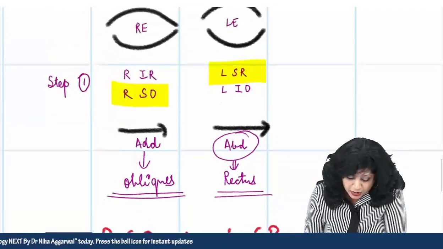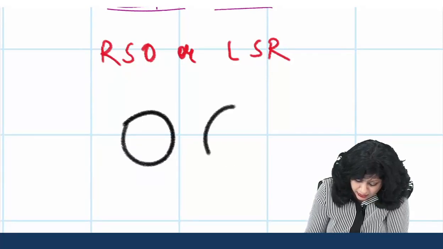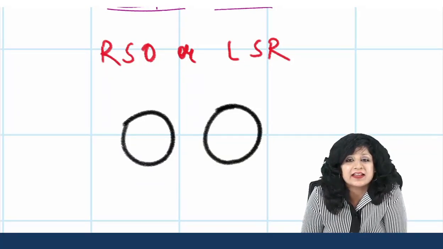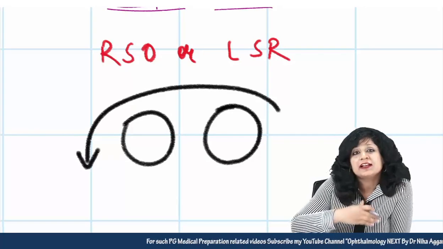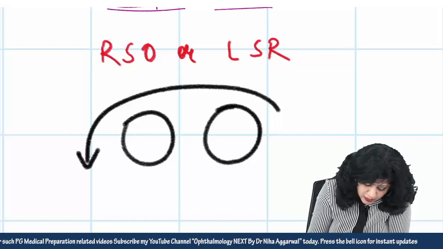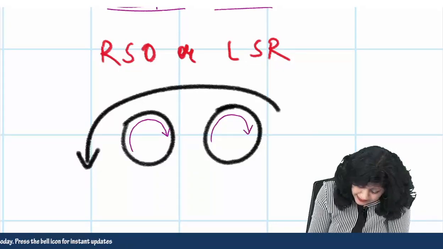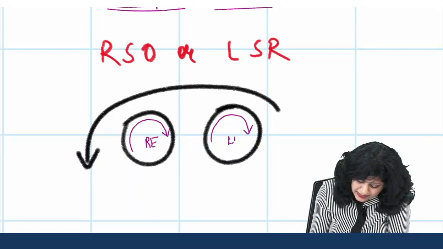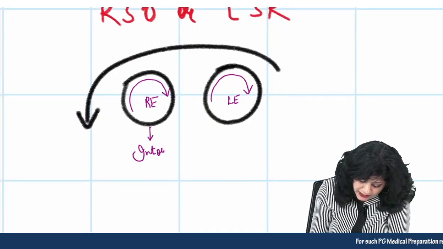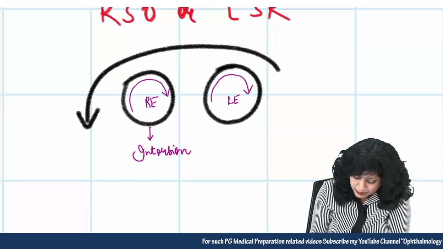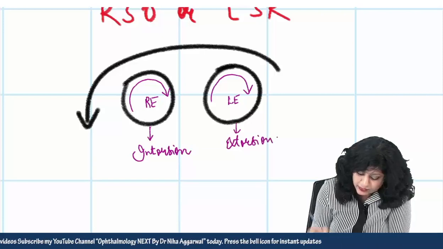Right? Now see the step number 3, it is increasing in the right head tilt. So these are your eyes and it is increasing in the right head tilt. So head tilt means this. The head tilt is going. So there is a counter rolling mechanism and the eyes will go in the opposite direction. So this eye will go like this and this eye will go like this. This was my right eye, this was my left eye. So what is happening now? Right eye is going into intorsion. Can you see right eye going into intorsion? And what about the left eye? Left eye going into extorsion.